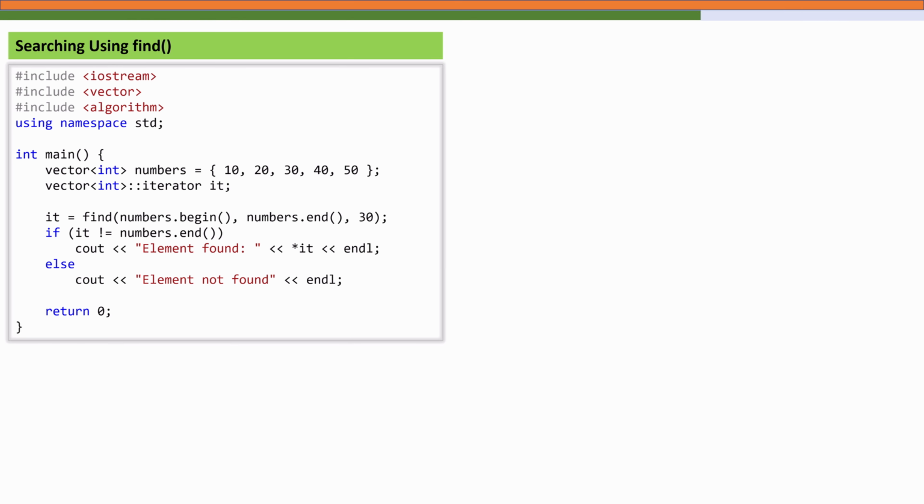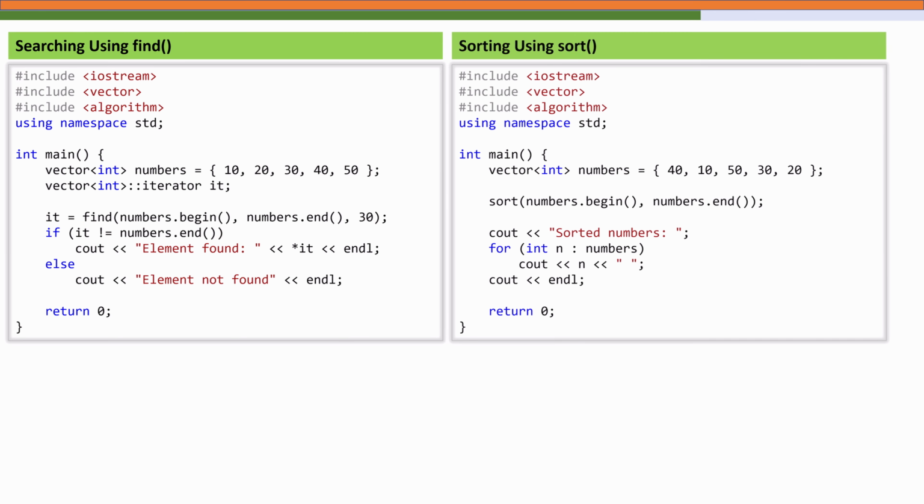In this example, we use the find algorithm to search for a specific element, let's suppose the number 30. The function takes two iterators, the beginning and end of the range, and the value to search for. If found, the find function returns an iterator pointing to the found element. Otherwise, it returns the end iterator.